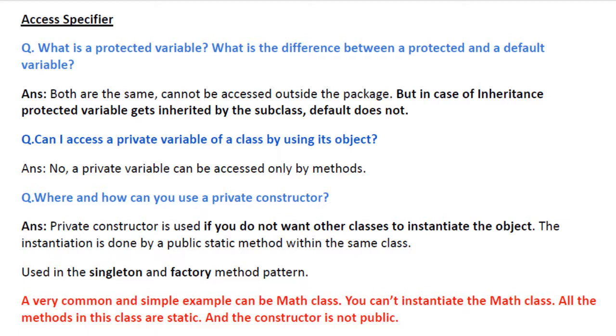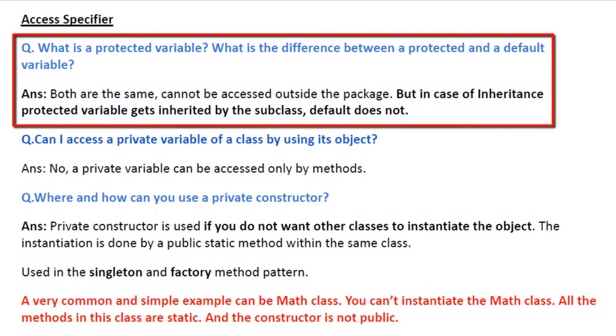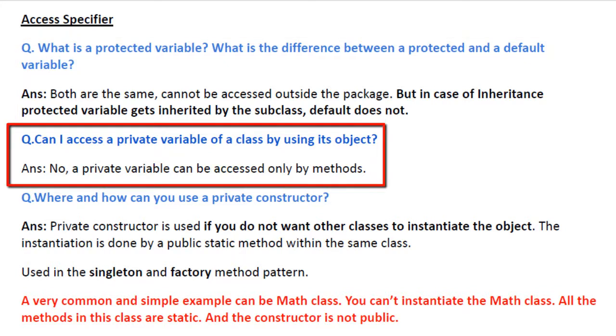Let's discuss some questions related to access specifiers. What is a protected variable? What is the difference between a protected and a default variable? Both are the same, cannot be accessed outside the package, protected or default. But in case of inheritance, a protected variable gets inherited by the subclass. The default does not. So it's a tricky one. Can I access a private variable of a class by using its object? No. A private variable can be accessed only by methods.